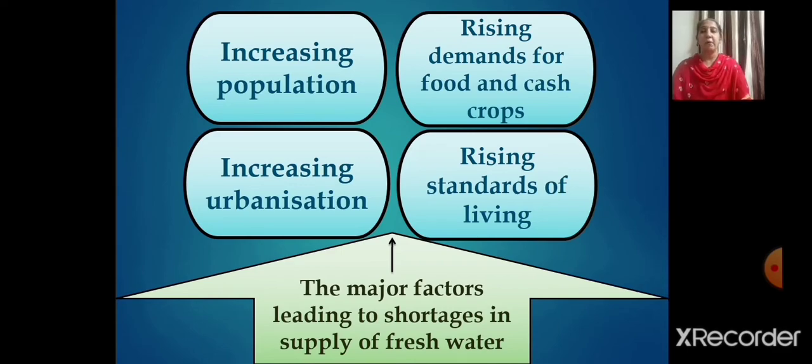Increasing population, rising demands for food and cash crops, increasing urbanization and rising standards of living are the major factors leading to the shortages in the supply of fresh water. This is either due to drying up of water resources or due to water pollution.